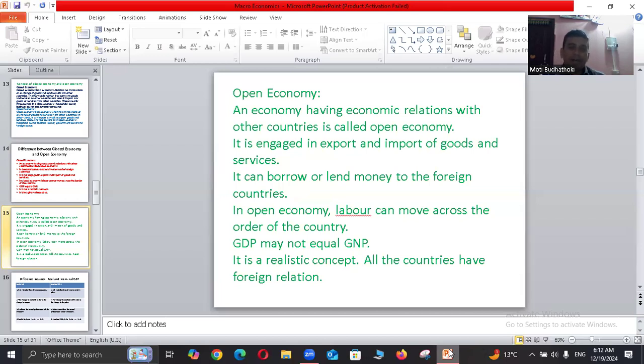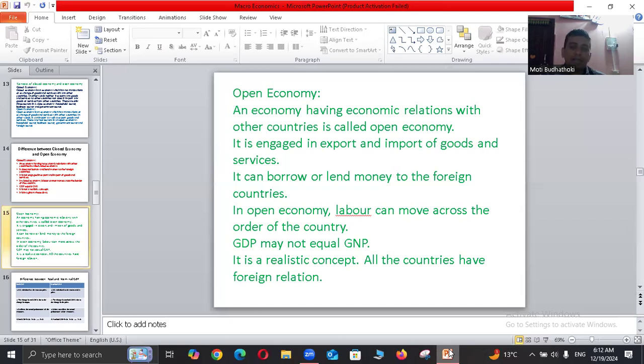It can borrow or lend money to foreign countries. It can give money to foreigners, and it can take or receive money from foreign countries. In an open economy, labor can move across the border of the country.